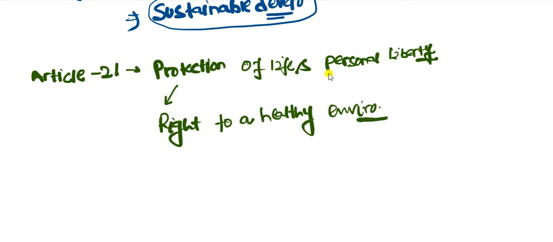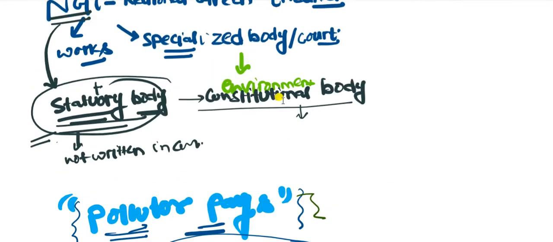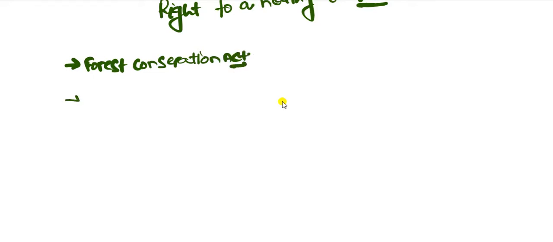Now, what are the functions of NGT? We will discuss this in much detail. It hears cases related to violation of the Forest Conservation Act. It also deals with water and air pollution, prevention and control.